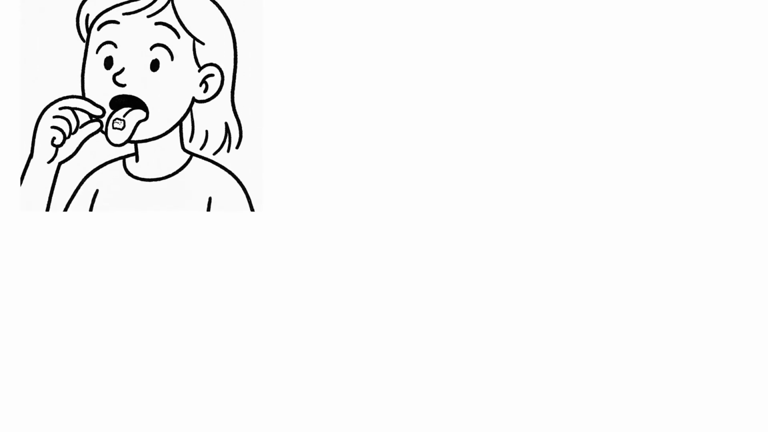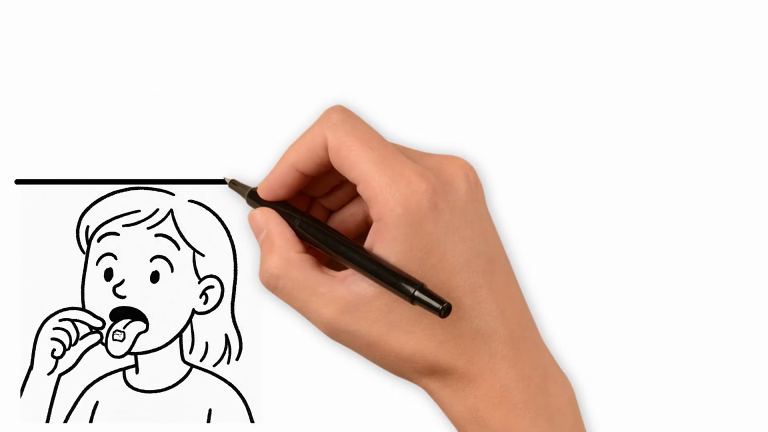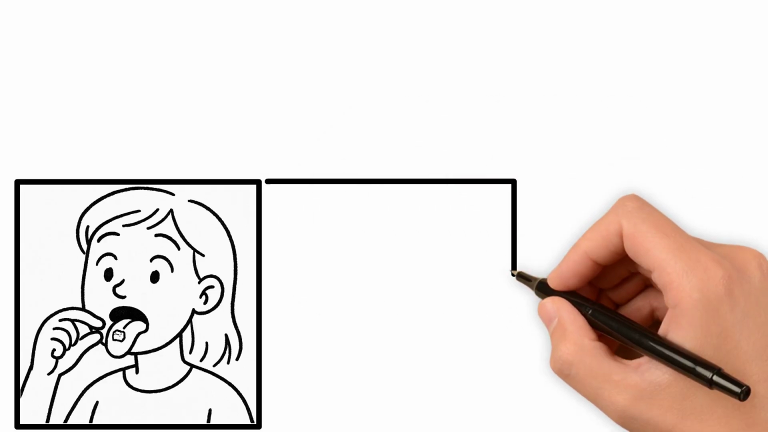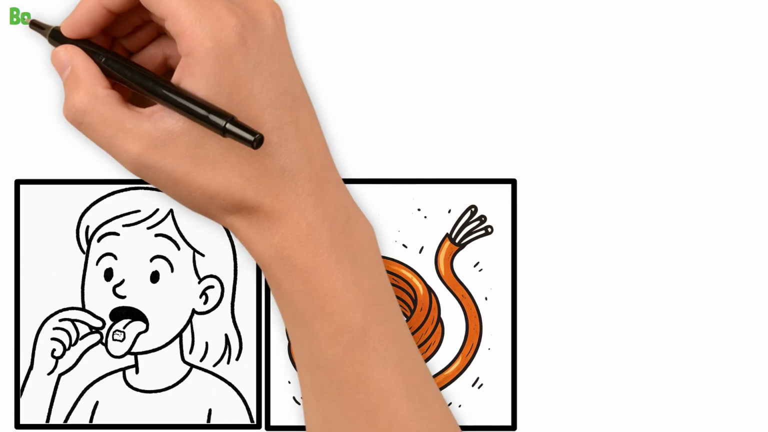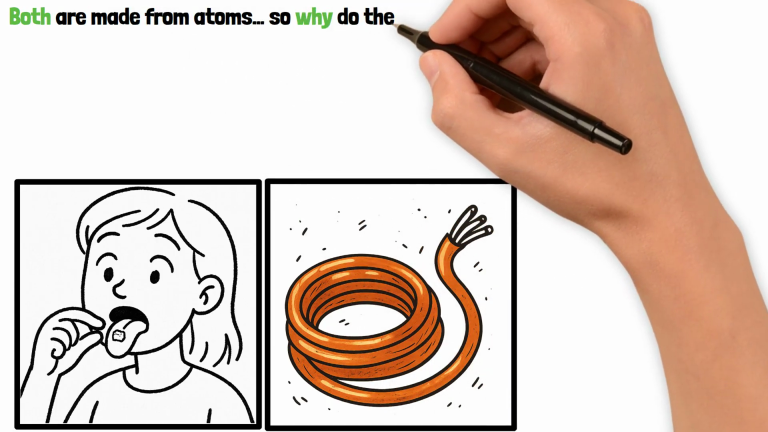Pick up a grain of salt and place it on your tongue. It tastes sharp and solid. Now look at a copper wire, flexible, shiny, and able to carry electricity. Both are made from atoms. So why do they behave so differently?